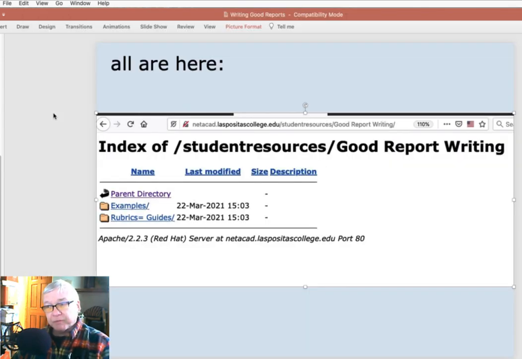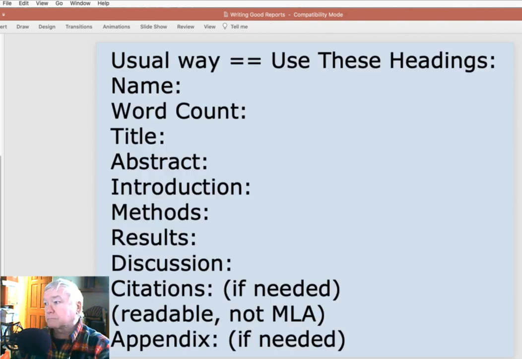And all the documents that I'm referencing here or looking at, and some more examples and rubrics, are all here for you in the student resources area in a folder called Good Report Writing. So you can look at them more in depth, and again at your leisure, and examine more examples than we're actually going to look at in this how-to video.